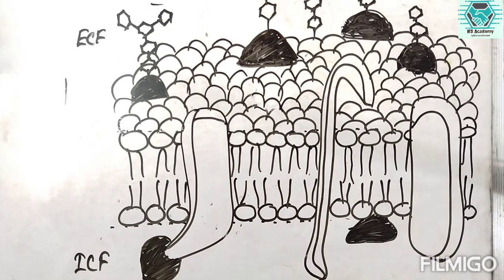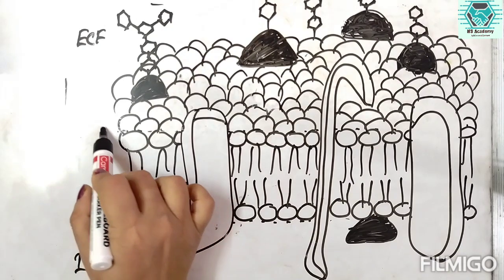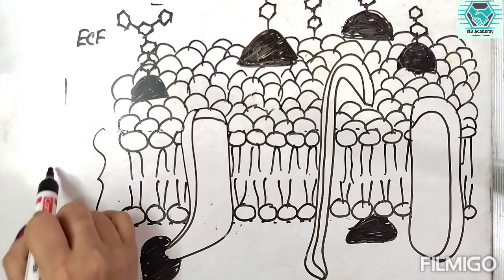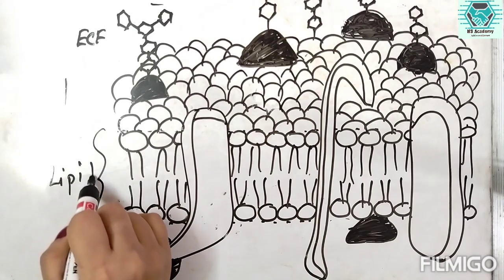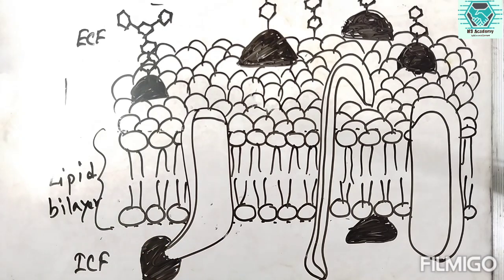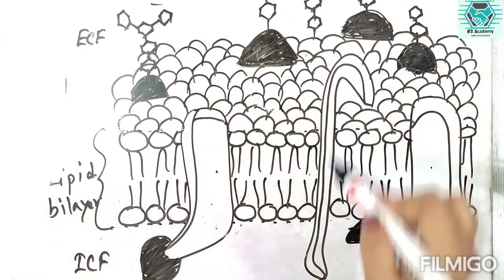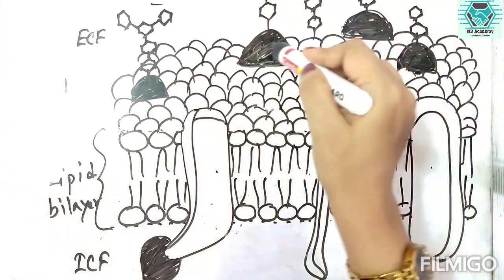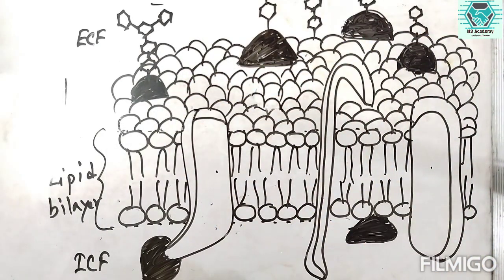So here we found that there is a lipid bilayer, and in between the lipid bilayers there are different types of proteins. This is one protein, this is another protein, and these are the other proteins also attached with the membrane.